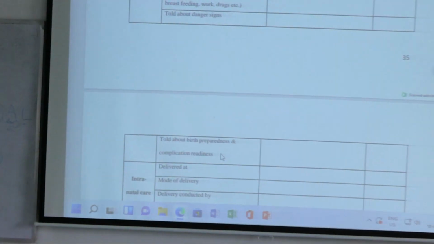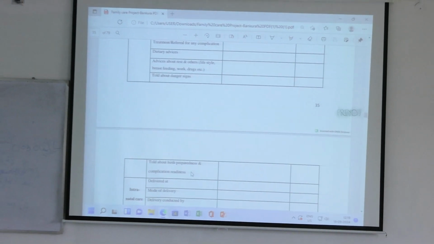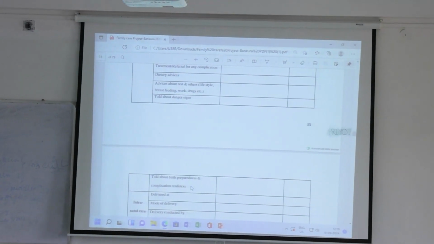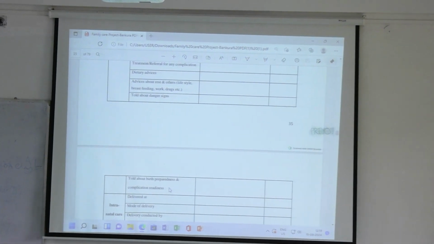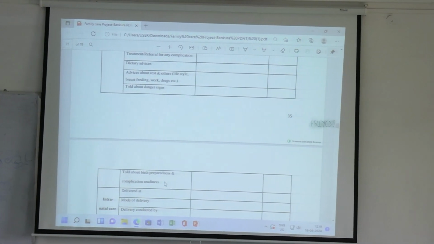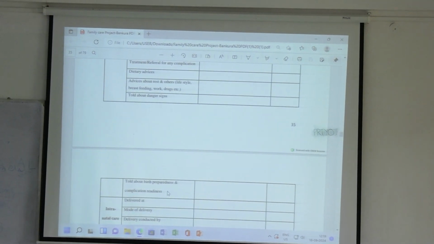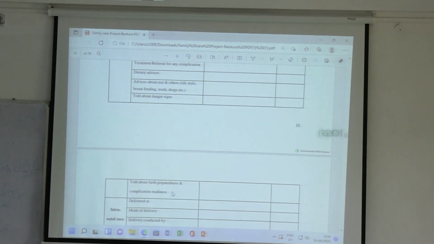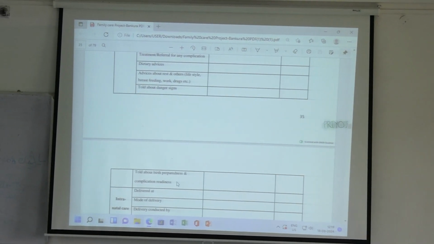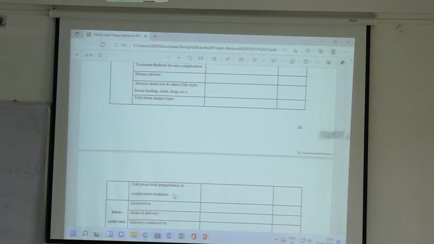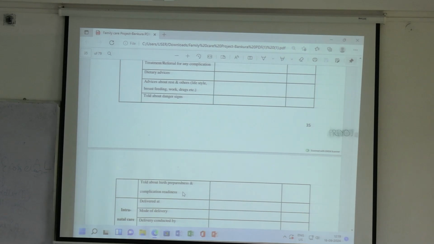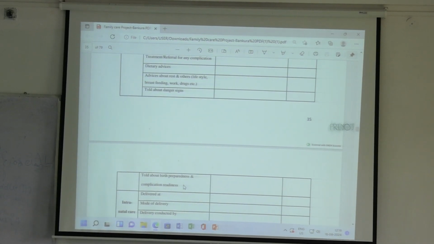Finally, told about birth preparedness and complication readiness. Birth preparedness, there are 2-3 things. Firstly, she has to know that usually in pregnancy in government services, what do? You call 102 number, that is mother and child ambulance, free ambulance service. The ambulance comes there, picks up the mother and child, and then goes to the hospital for delivery. That is the usual thing.